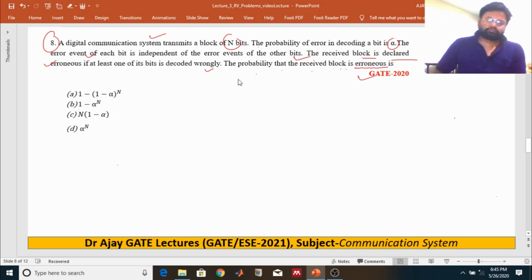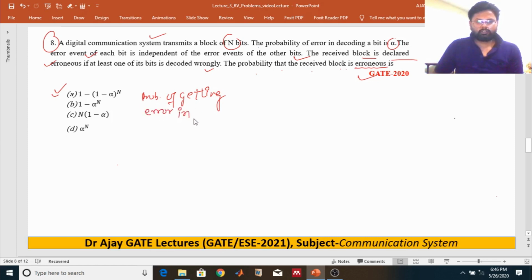Right? So what will happen? Just apply the formula. The probability of getting error in the kth bit, just apply probability of x equal to k, nCk p to the power k, (1 minus p) to the power n minus k.